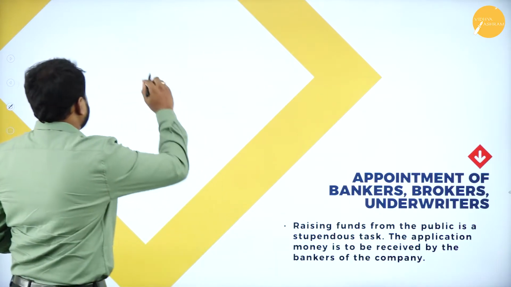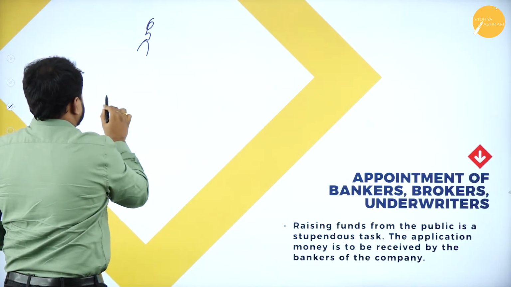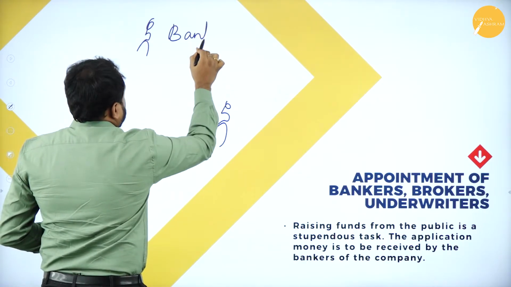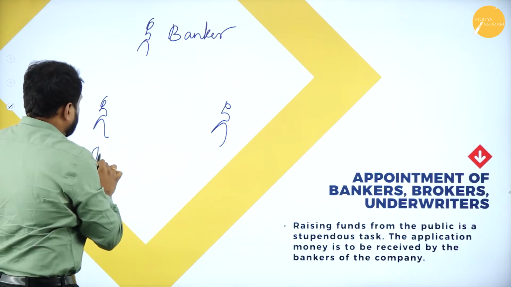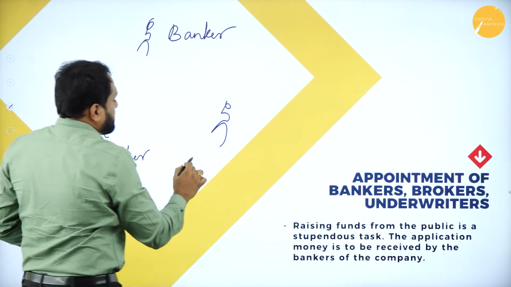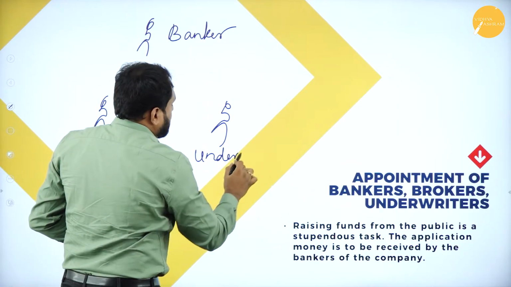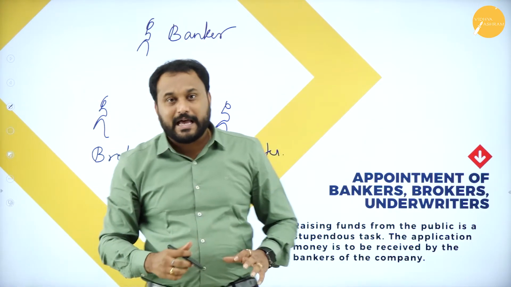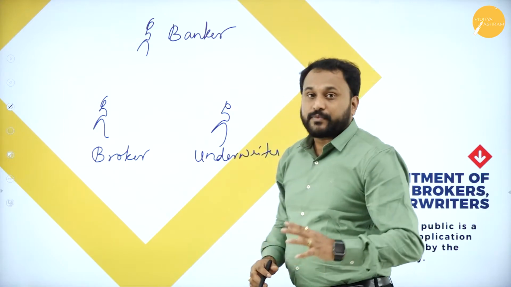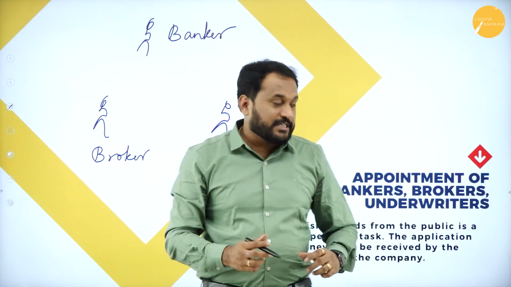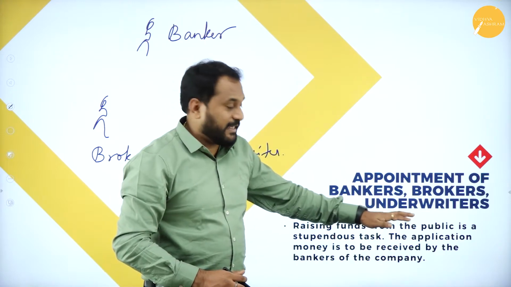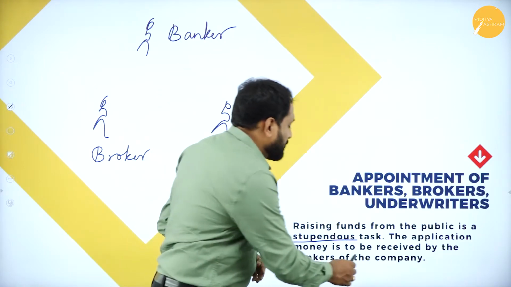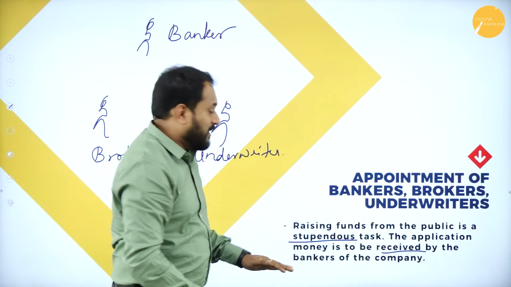I'll just tell you a story here. Let's say this is a banker, he is a broker, and this person is an underwriter. I'll explain how all three things happen with one example. Whenever you go for raising funds from the public, it is a stupendous task. The application money is to be received by the banker of the company.